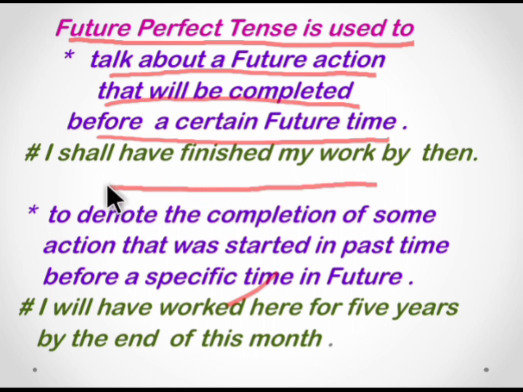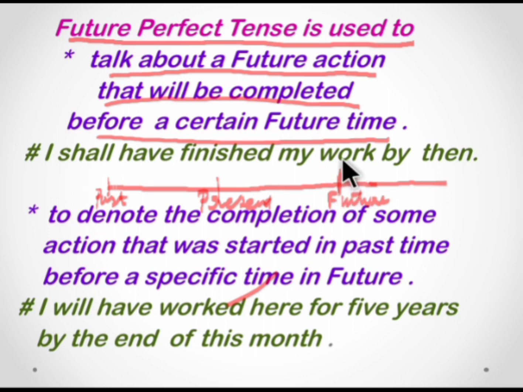So this is the past, this is the present, and this is the future. Now, future perfect tense is used to talk about a future action that will be completed before a certain future time.